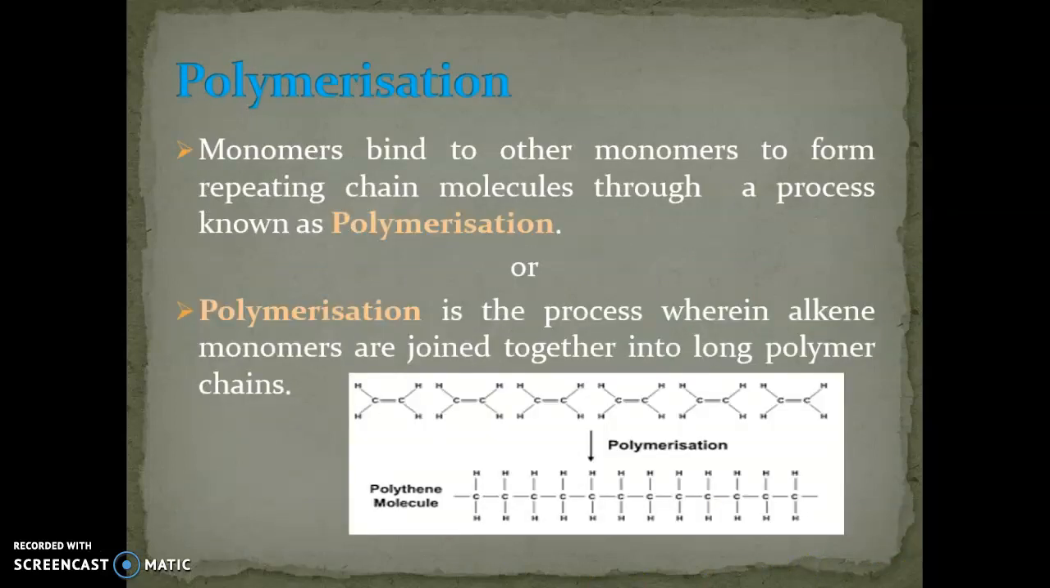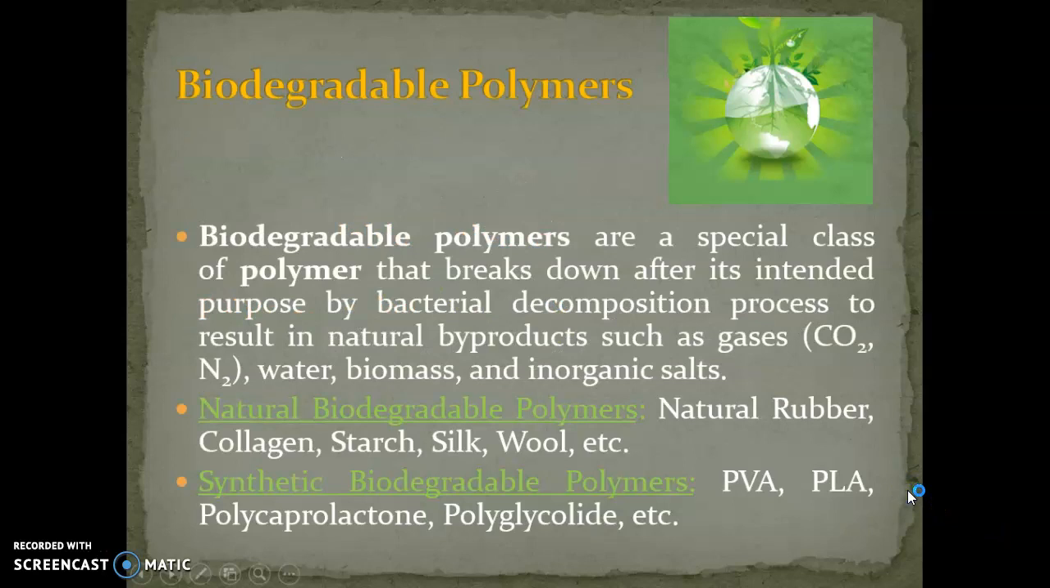Polymerization. Polymerization is the process wherein alkene monomers are joined together into a long polymer chain. This is an example of polymerization. Here we have taken the example of ethylene. When n number of ethylene molecules are joined together, polymerization takes place and we get polyethylene. Or we can say that monomers bind to another monomer to form repeating chain molecules through a process known as polymerization.